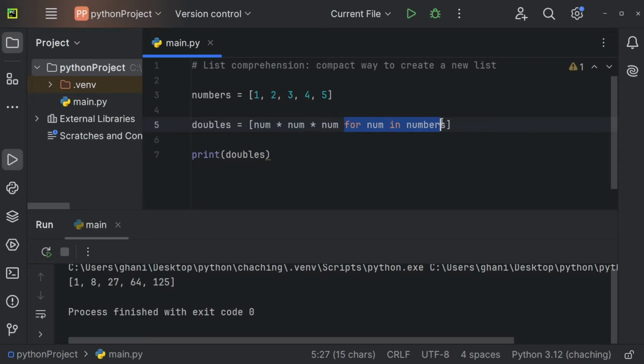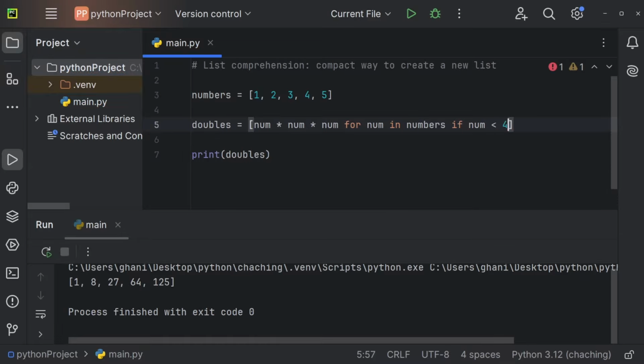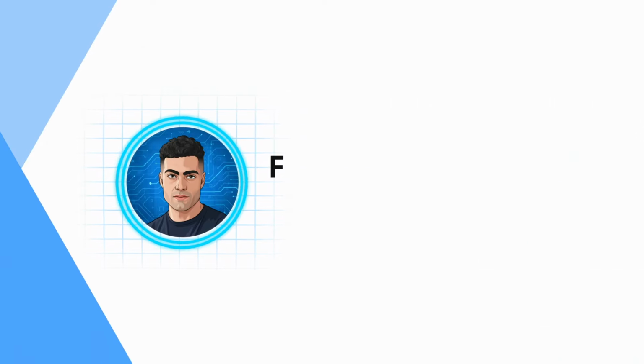And right here, you define the for loop. And now, right after this for loop, you could also use an if statement if you wanted to. So you could, for example, say if num is less than 4. And I'm going to execute this. And now we'll only get 3 numbers. So right here, the number that you want to store, loop, and a possible condition. And that is how list comprehension works in Python.